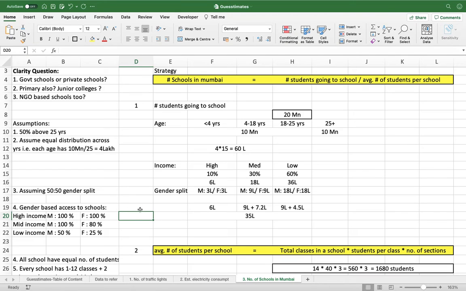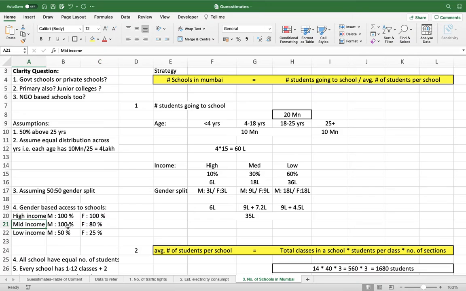So it is better to mention that you know about homeschooling part also, and since you consider that to be a negligible number, that is why you are not including it. Okay, so it is always better. So yeah, all 6 lakh people under high income category will have access to school.